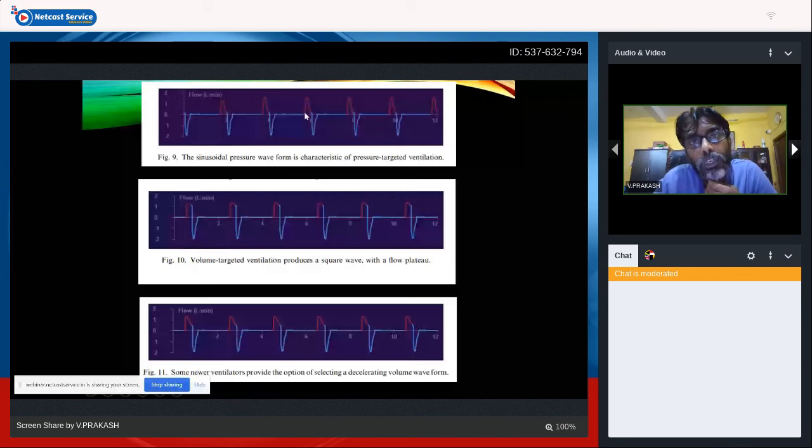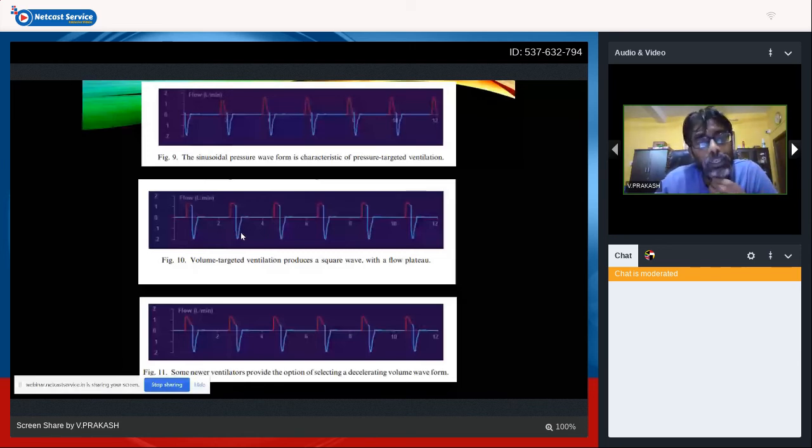But you have a sinusoidal pattern of wave in case of pressure targeted ventilation. Whereas in volume targeted ventilation, the flow is going to be a plateau at the peak inspiratory flow. It's going to maintain that over the period of TI, and then it's going to go to your expiratory flow. Okay. Newer ventilators provide special devices for accelerating or decelerating volume waveforms in certain devices.